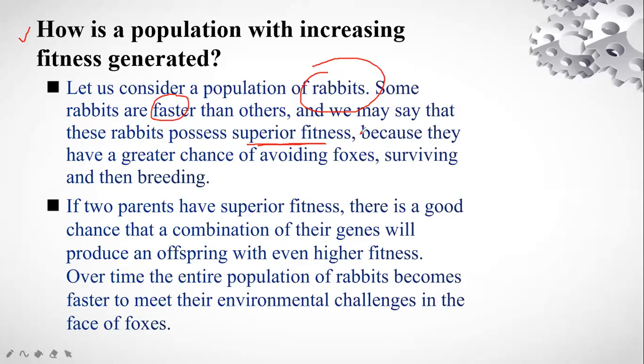Due to which, what happened? They avoided foxes and they survived. Foxes can eat these rabbits, so they avoided the foxes because they can run very fast, and they survived, and then they bred. That means a new generation was created. So the rabbits that were fast avoided the foxes, survived, and then bred.